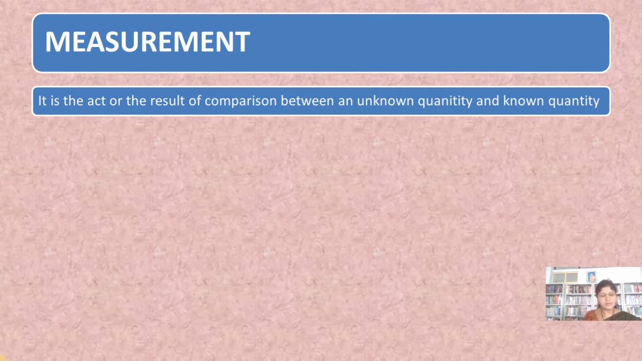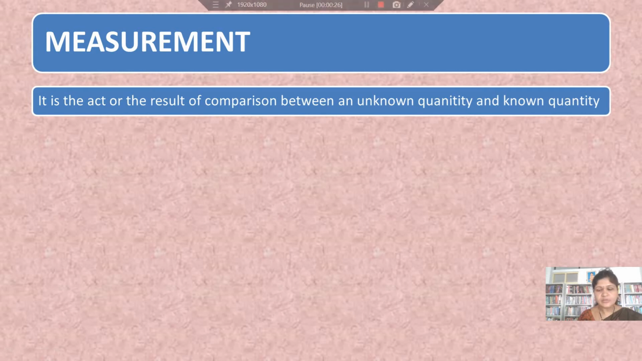In engineering, the measurement is defined as the act or the result of a quantitative comparison between the unknown quantity and the predefined standard, that is nothing but a known quantity. The unknown quantity which we want to measure is called the measurand, and the predefined standard has a value which we already know. So the unknown quantity and the known quantity are compared, and the result of that comparison is called the measurement. So this is the definition of the measurement.